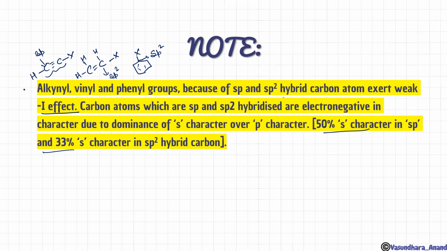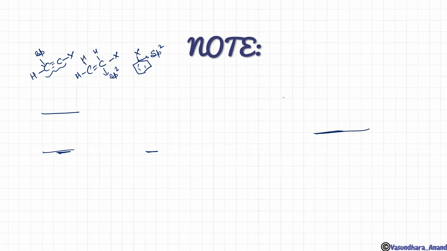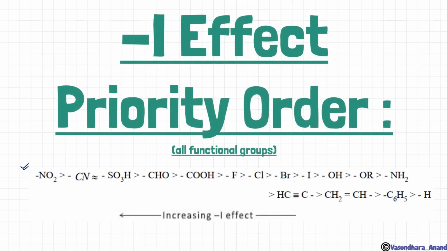Yes. So here, in sp 50% s character is there, or in sp2 33% s character is there. So it is said that in alkynyl, vinyl, phenyl groups, because of sp and sp2 hybrid carbon atoms, they exert weak minus I effect. Otherwise all will show it. Let me tell you the trick which I was telling.